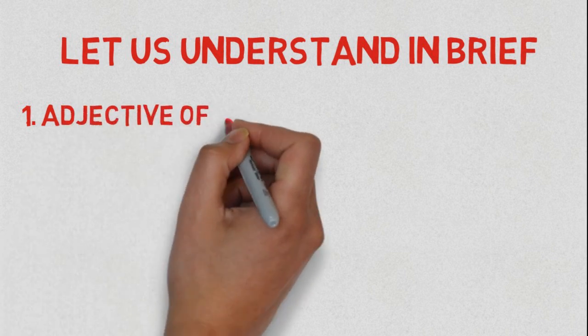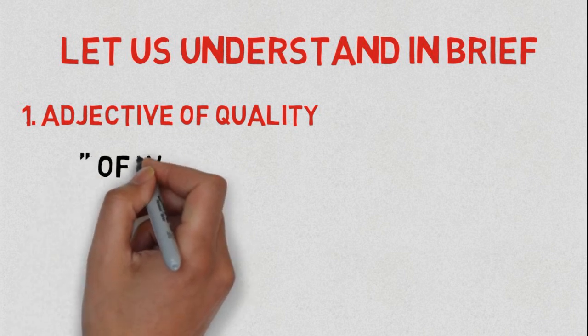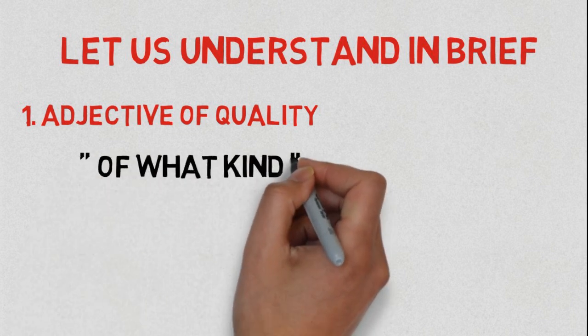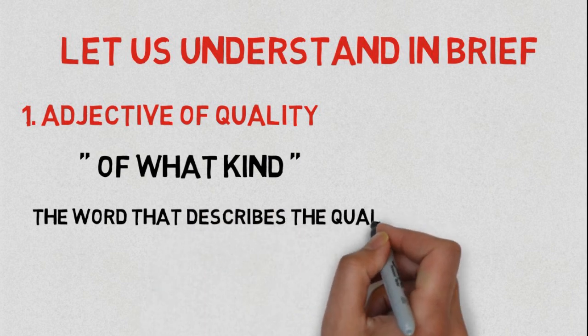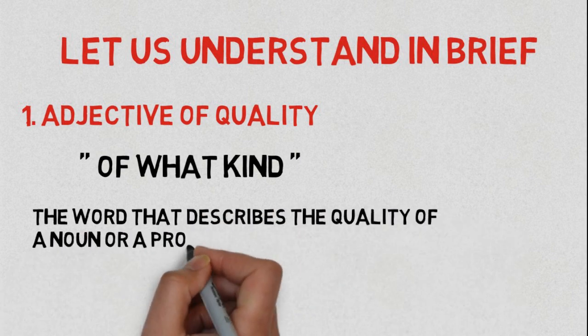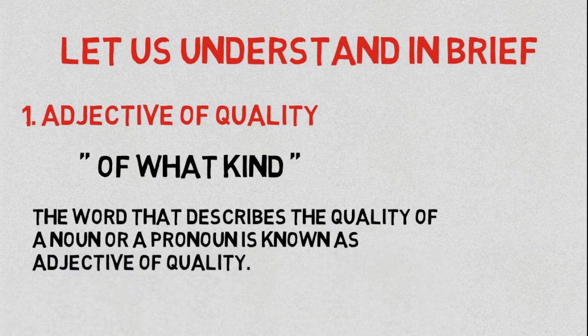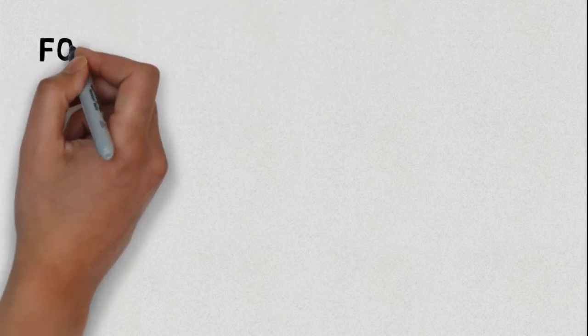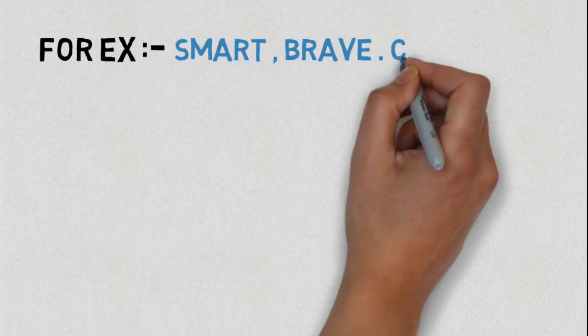Number 1. Adjectives of quality, that is, of what kind. The word that describes the quality of a noun or a pronoun is known as an adjective of quality. For example, smart, brave, clever.